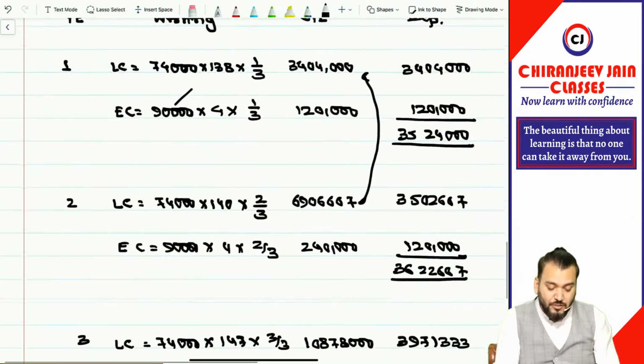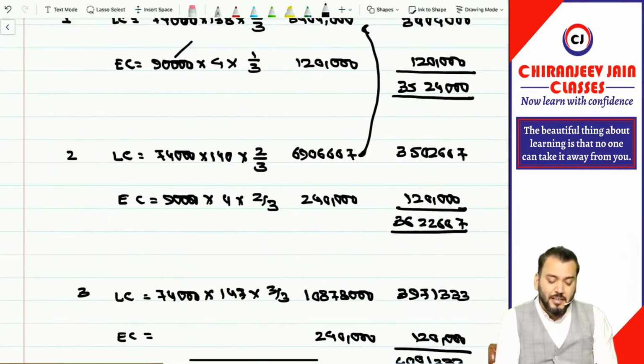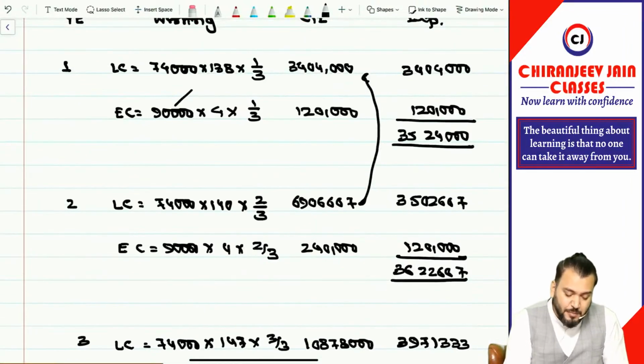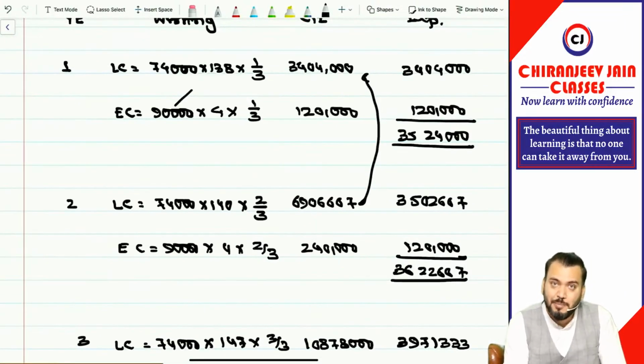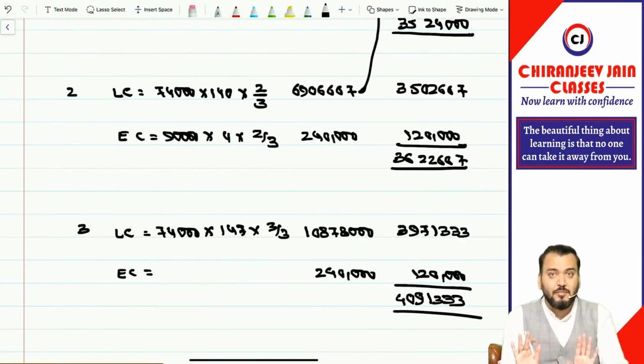If you have made a mistake in this, then the game is over. So be careful about this. Now you can pass the journal entry. Here the first journal entry will be: EB expense to SBP liability to SBP reserve. Then in the second year once again EB expense to SBP liability to SBP reserve. Then in the third year also EB expense to SBP liability to SBP reserve. Means the first year, second year, third year journal entry will be very easy.